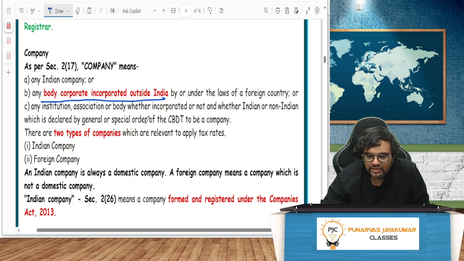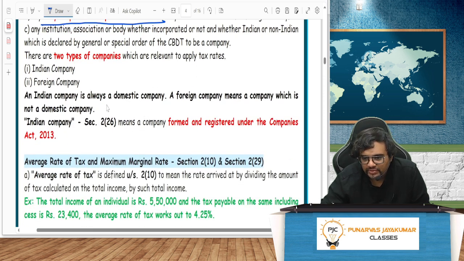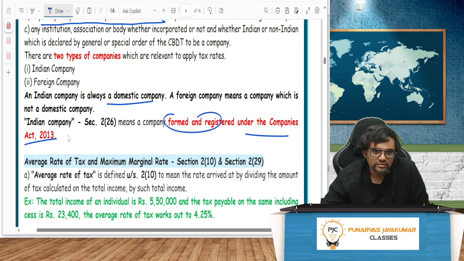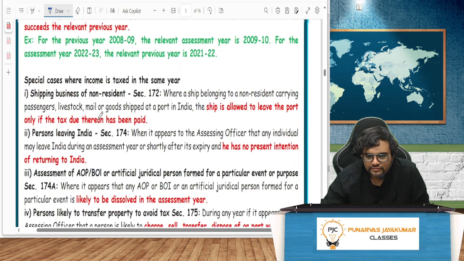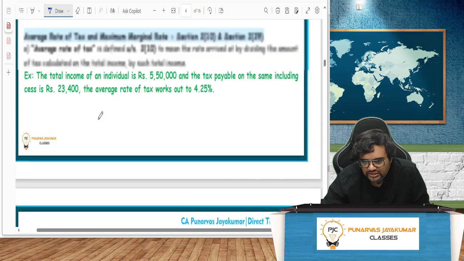Indian company, foreign company. An Indian company is always a domestic company. Whenever I use the word domestic company, it means an Indian company; a foreign company is not a domestic company. An Indian company is formed and registered under which act? The Companies Act 2013 or any previous law. Whereas a foreign company is a company incorporated outside India, but it has a permanent establishment in India. That's why it is earning money in India and they have to pay tax. I will discuss this in a while.